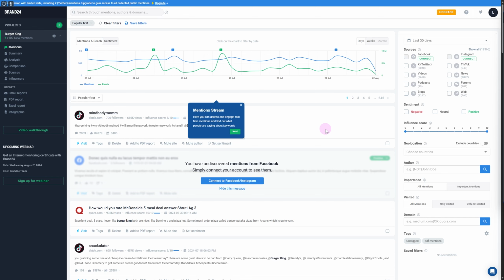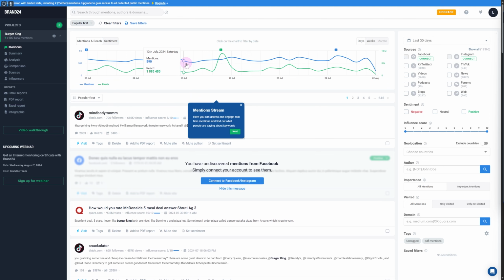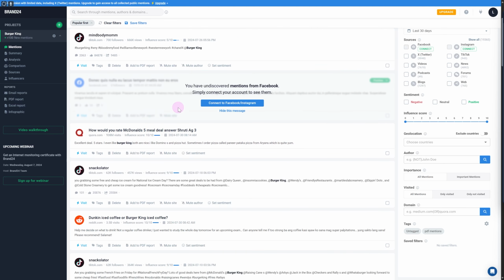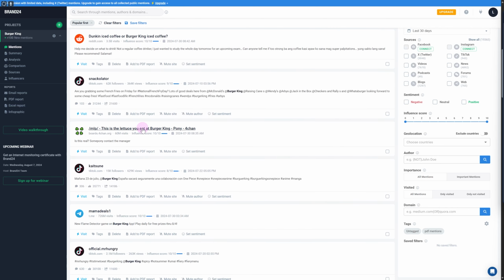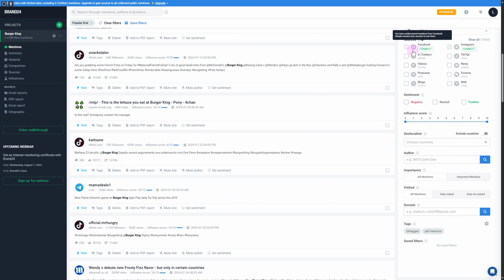Coming onto the platform, you can see first we can connect our different social media platforms onto this site, for example Facebook, Twitter, X, or videos related to YouTube, and all that will be displayed in this dashboard. I have currently added a keyword, which is Burger King, and it is displaying everything related to Burger King from different platforms. So you can simply filter out different platforms and connect your accounts as well. That will be giving you much more details.